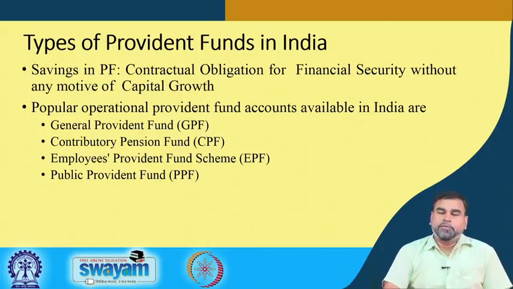The Employees Provident Fund is basically for the small income group. Everybody should have that EPF account, and whenever the person gets his or her salary, a certain percentage of the total salary of that month is deposited in the EPF scheme, and the accumulated money can be withdrawn whenever this person retires.